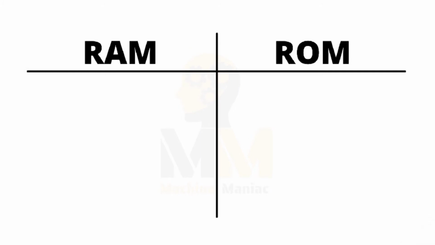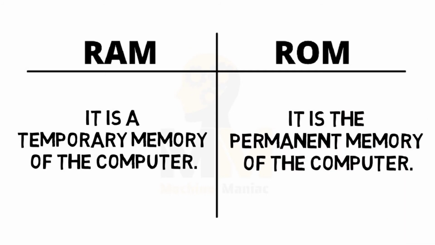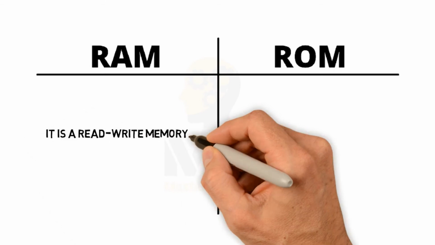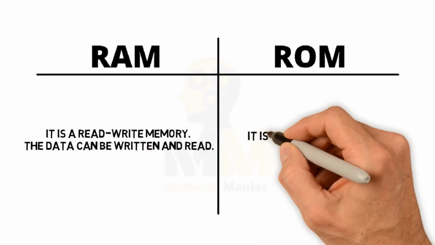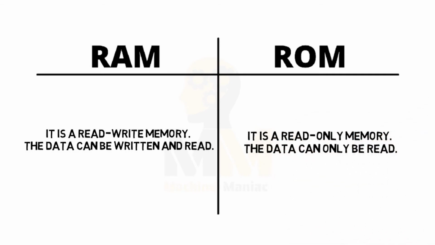RAM is a temporary memory of the computer. ROM is the permanent memory of the computer. RAM is a read-write memory. The data can be written and read. ROM is a read-only memory. The data can only be read.